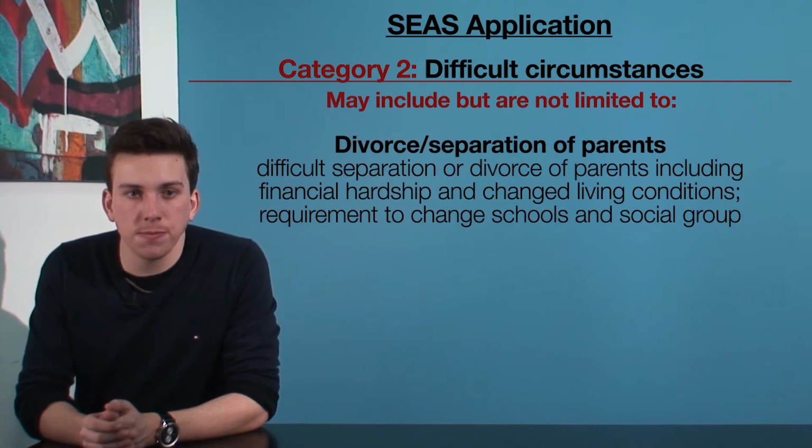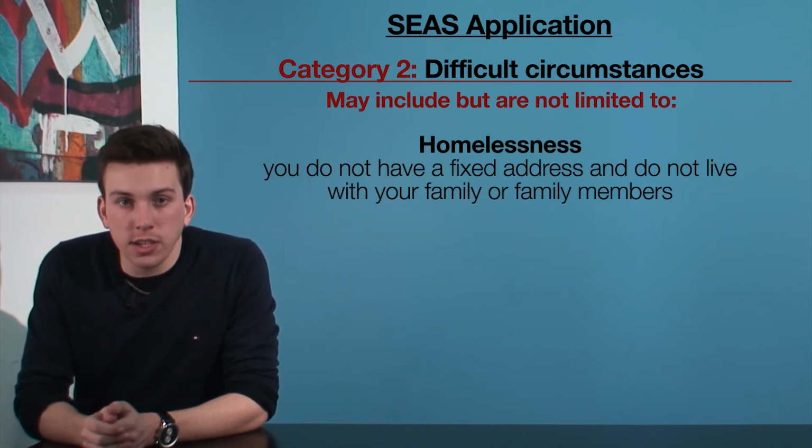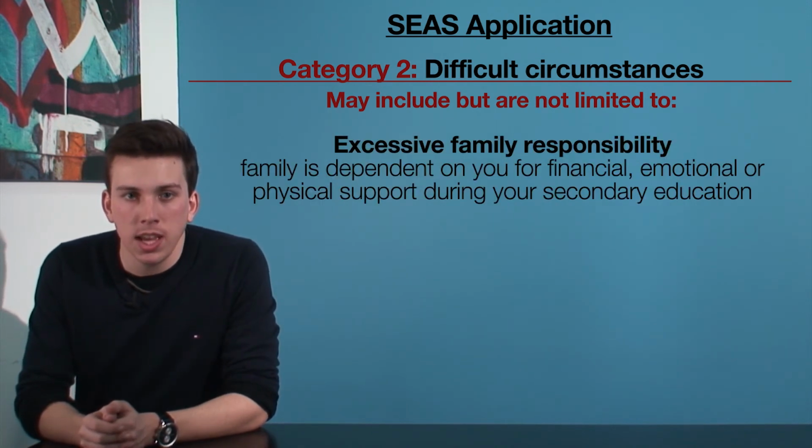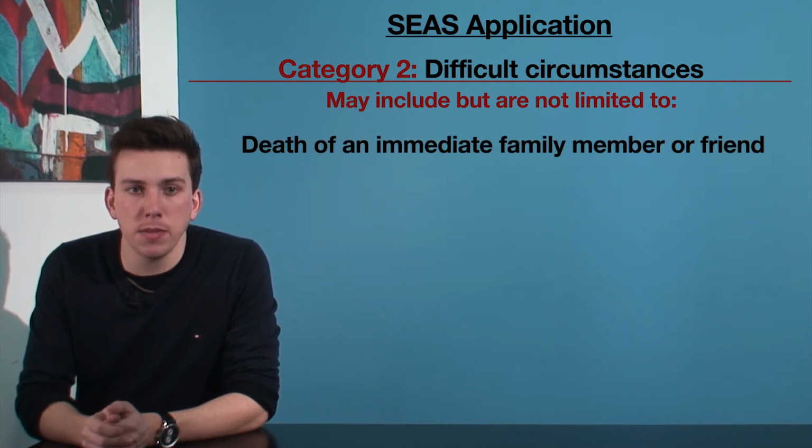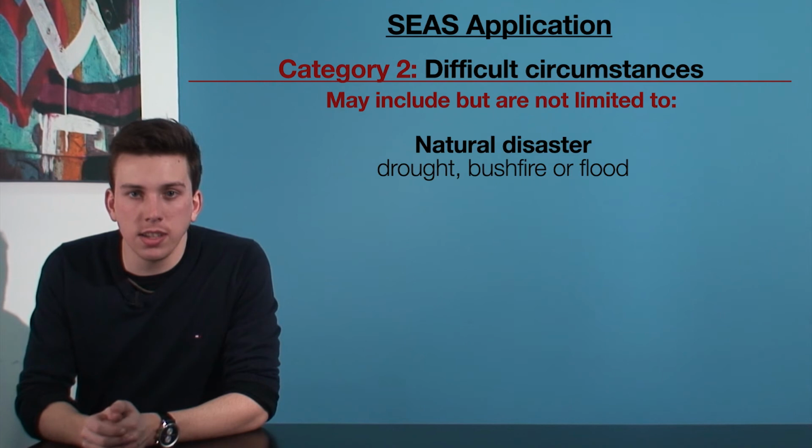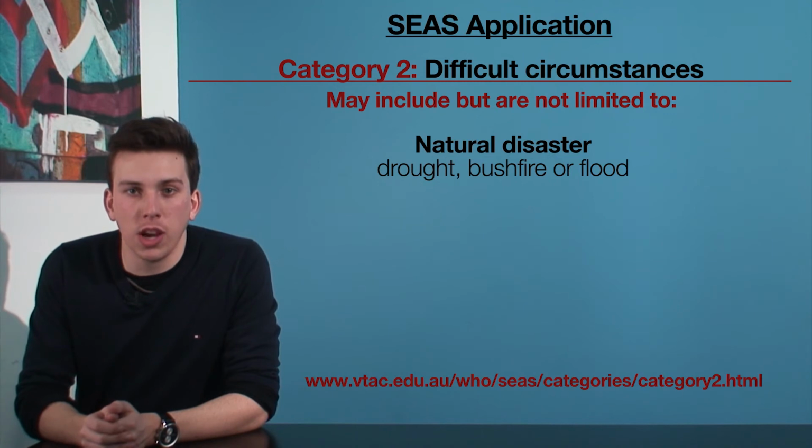divorce or separation of parents, difficult separation or divorce of parents including financial hardship and changed living conditions, requirement to change schools and social group. Homelessness, you do not have a fixed address and do not live with your family or family members. Excessive family responsibility, when your family is dependent on you for financial, emotional, or physical support during your secondary education. Death of an immediate family member or friend. Natural disaster such as drought, bushfire, or flood. And the VTAC website also provides a list of institutions accepting this category of application. Have a look at the website below.